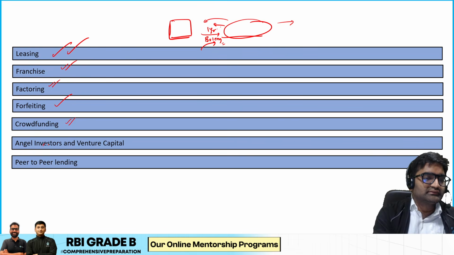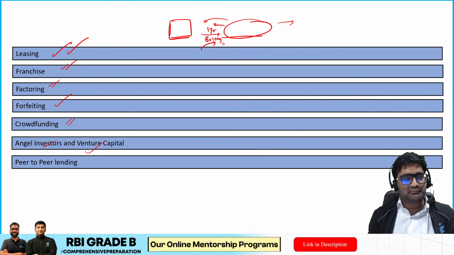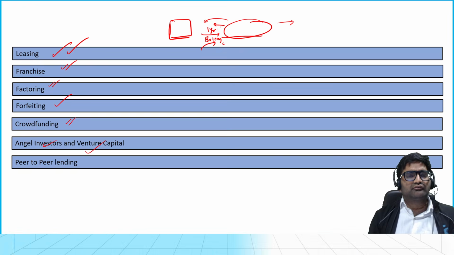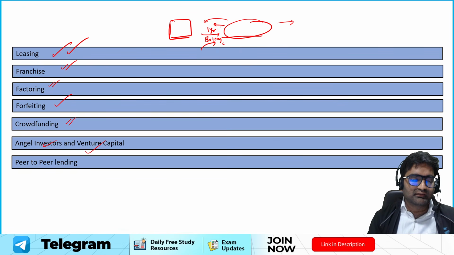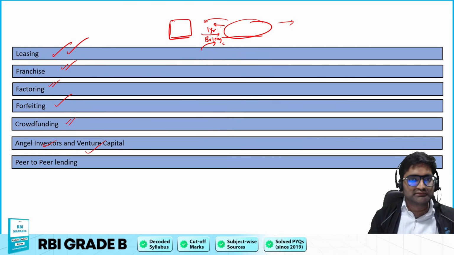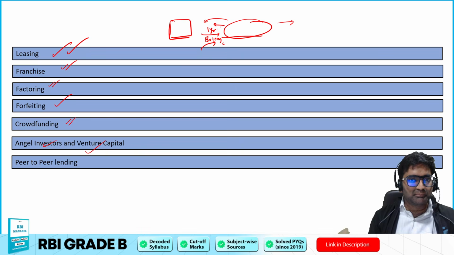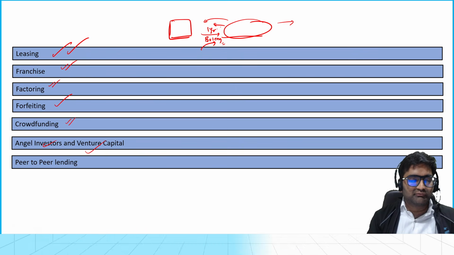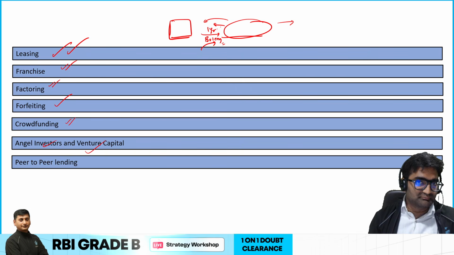That is crowdfunding. Angel investors and venture capital help startups, right? They provide finance to the startup. They go with their pitch, like you must have seen on Shark Tank. There they go with their pitch and the investors say, okay, we like your idea, we'll be paying. So there is one investor or group of investors who will be investing in this particular venture.